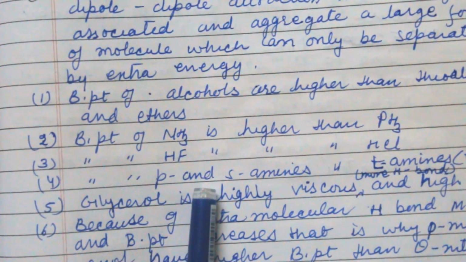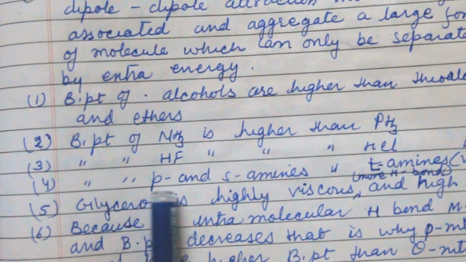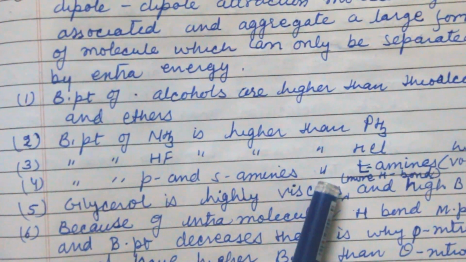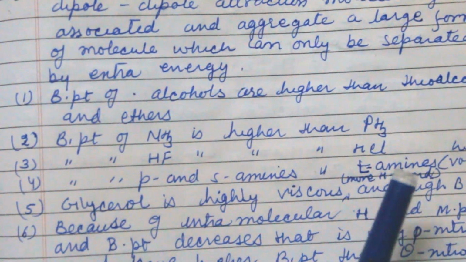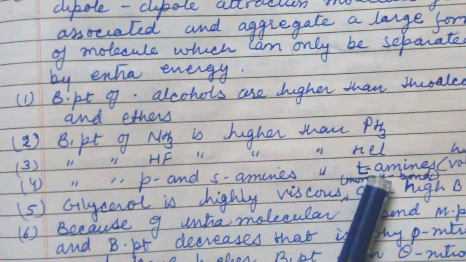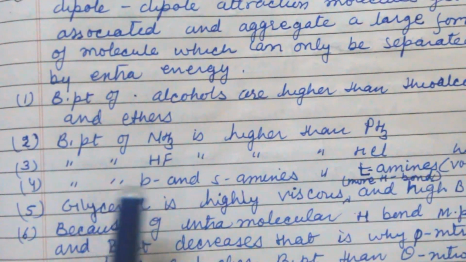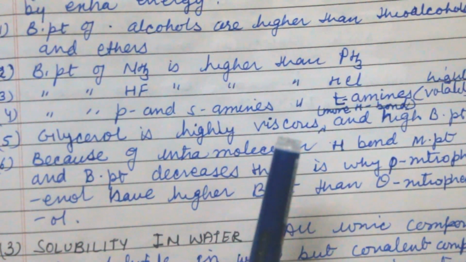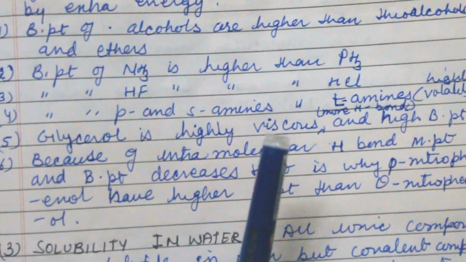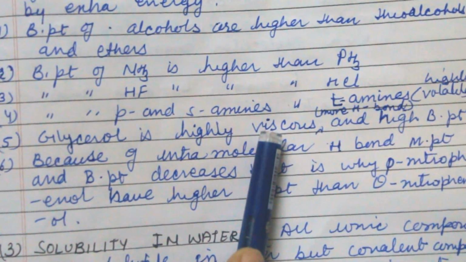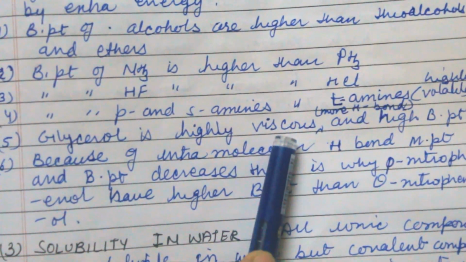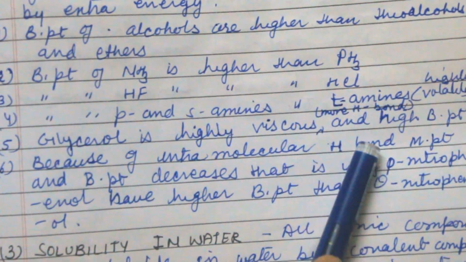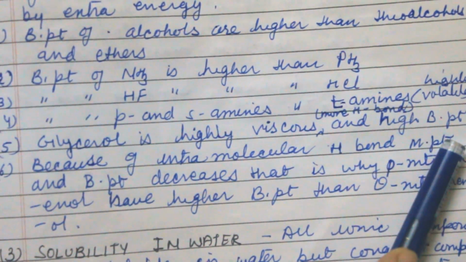Boiling point of primary and secondary amines is higher than tertiary amines. That is why tertiary amine is volatile in nature. Glycerol is highly viscous. Viscous means where H bonds are present more in number, so the compound is viscous. So glycerol is viscous and has a high boiling point.